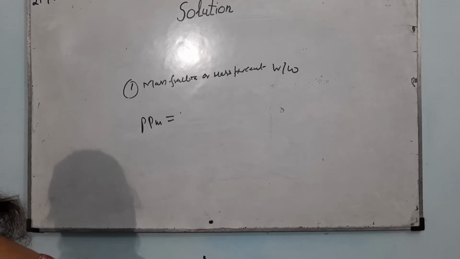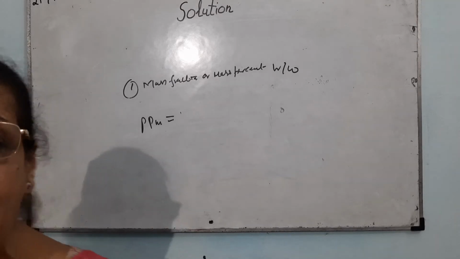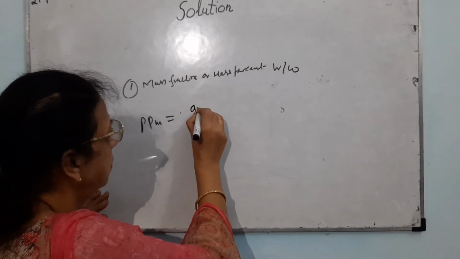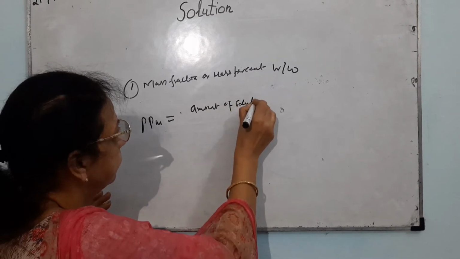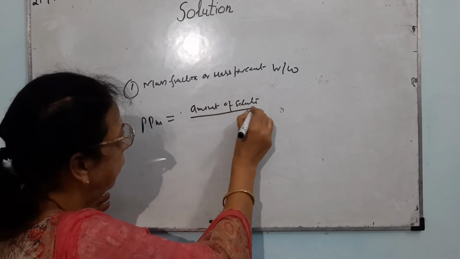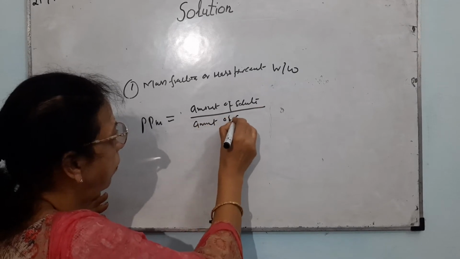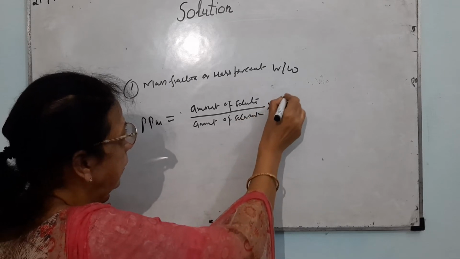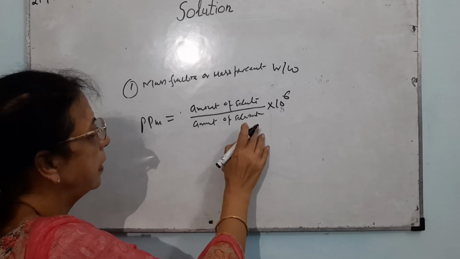Parts per million means 10 to the power 6. So that will be taken as amount of solute divided by amount of solvent into 10 to the power 6. Per million means 10 to the power 6.